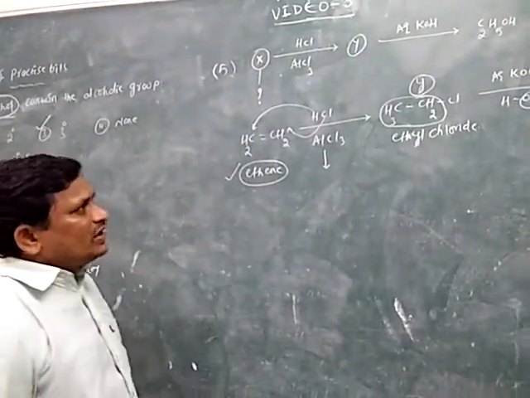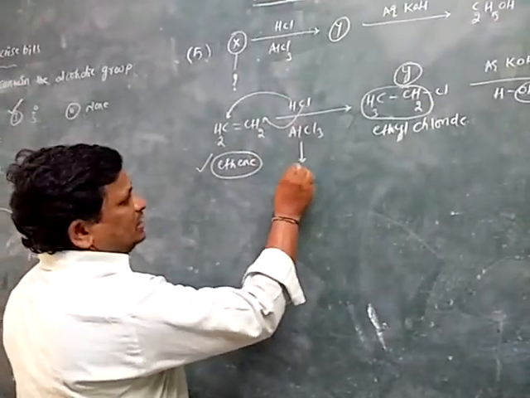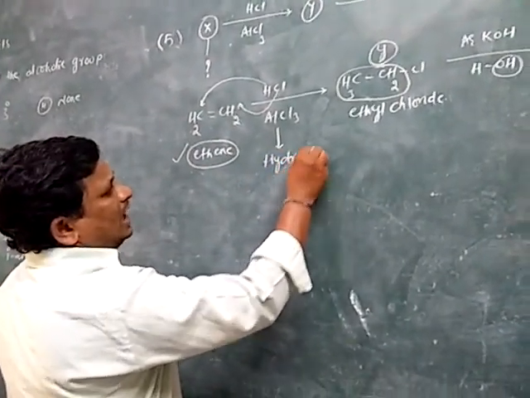So ethene is involved in hydrohalogenation. Generally this reaction is the hydrohalogenation.